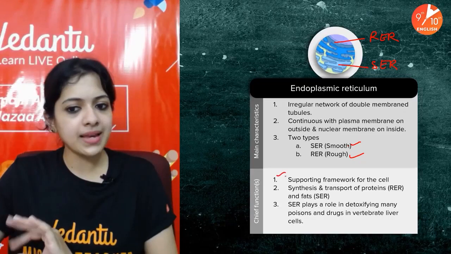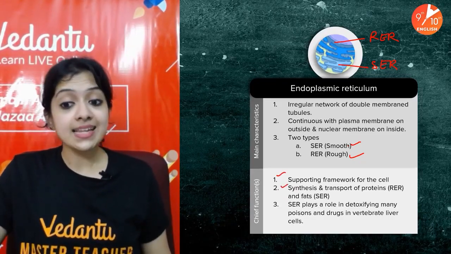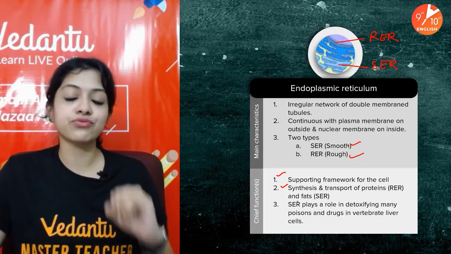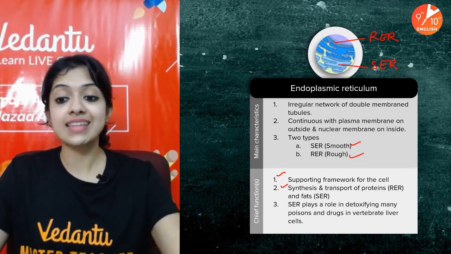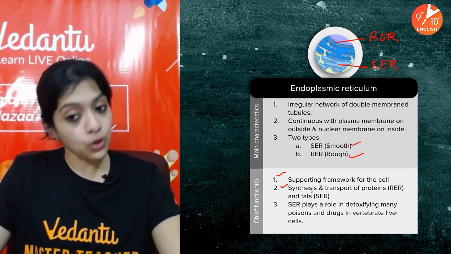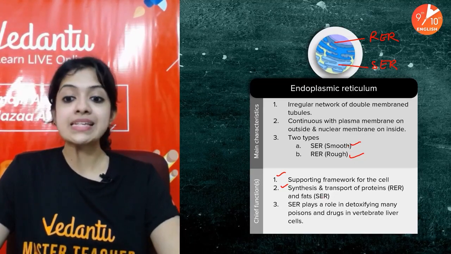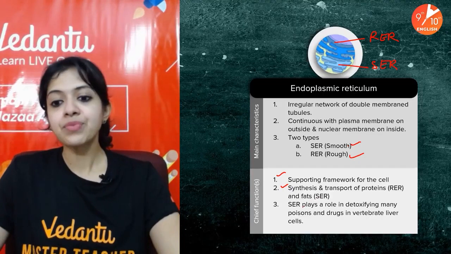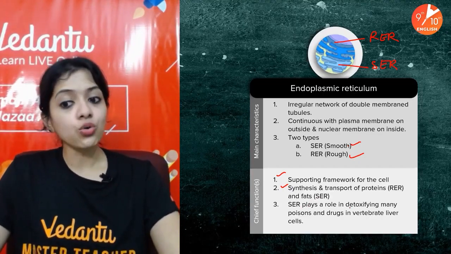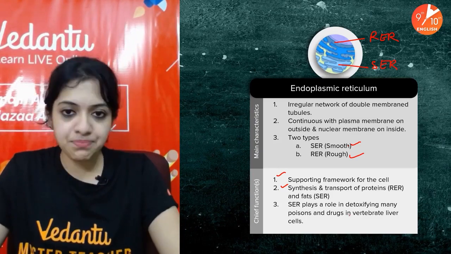It forms a basic supporting framework for the cell, very important. Secondly, synthesis and transport of proteins and fats. RER, as I told you, because it's got ribosomes, is involved in the synthesis and transport of proteins. And SER, smooth endoplasmic reticulum, is involved in lipid and fat synthesis mainly. SER also plays a role in detoxifying many poisons and drugs in vertebrate liver cells.